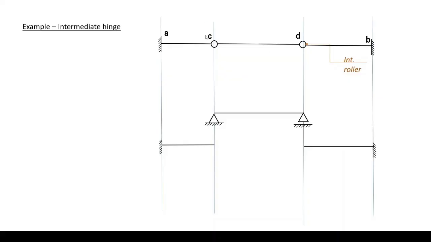We note at C, we apply the hinge once on the upper part. At D, we apply the roller once on the upper part, making CD also stable and statically determinate.